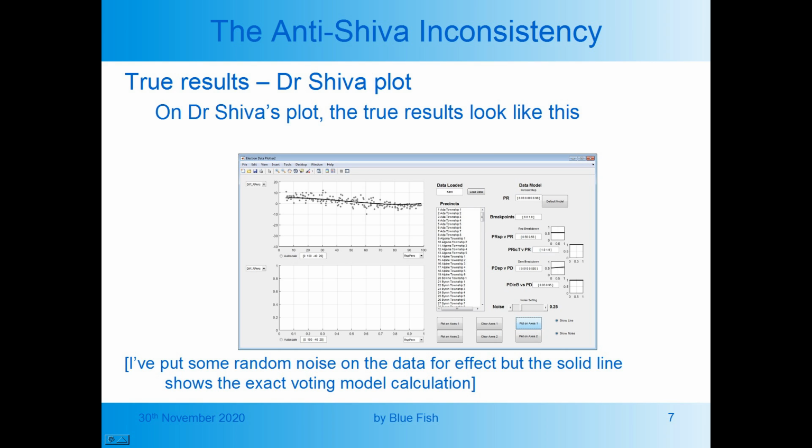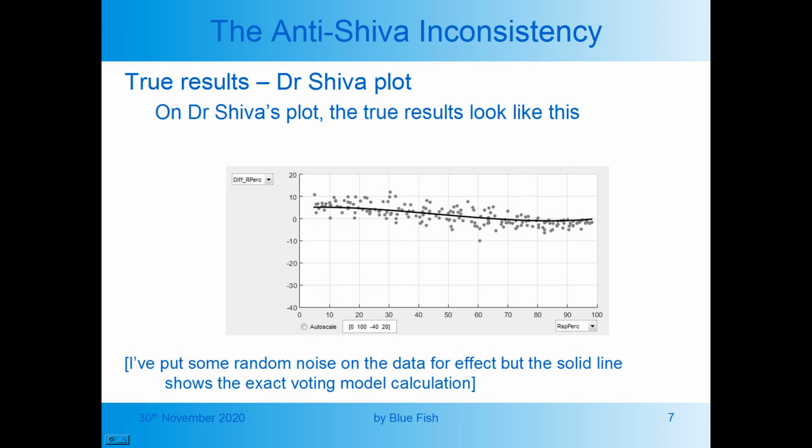On Dr. Shiva's plot, the true results look like this. I've put some random noise on the data for effect, but the solid line shows the exact voting model calculation.